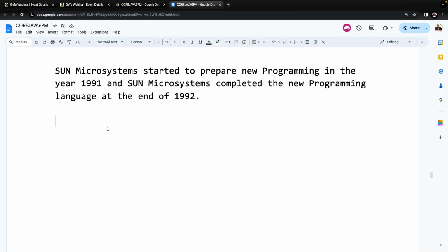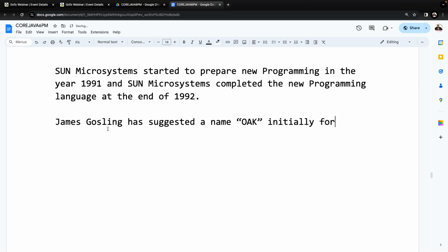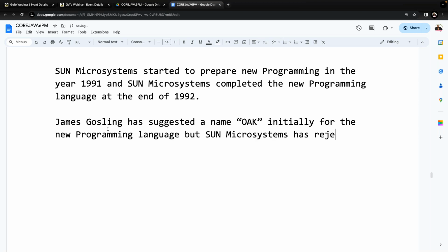Now Sun Microsystems is getting suggestions from all the engineers of Sun Microsystems. Got my point or not? Right. Now James Gosling, you know already who this person actually is. James Gosling initially suggested the name Oak for the new programming language, but Sun Microsystems rejected the name Oak.